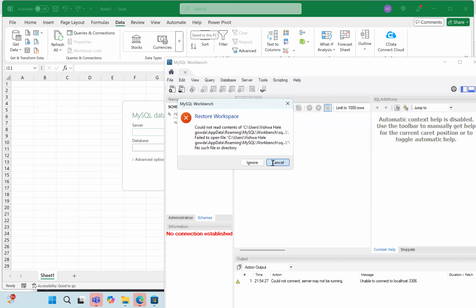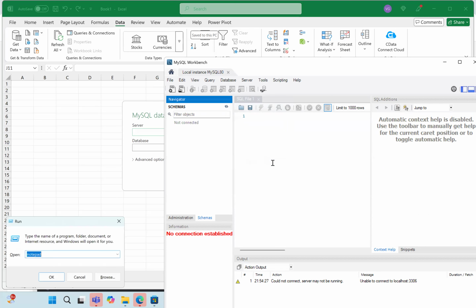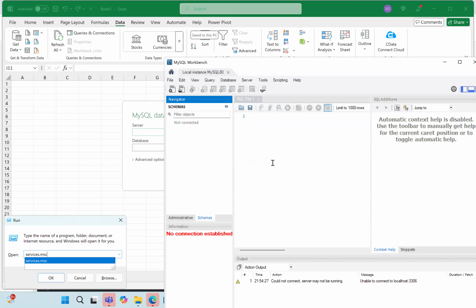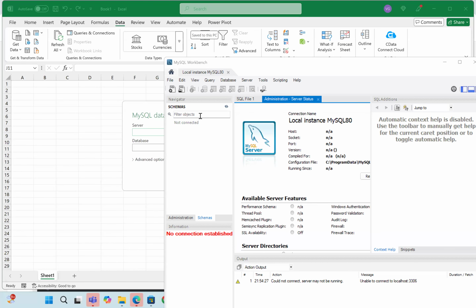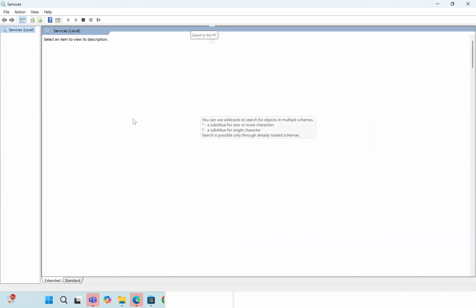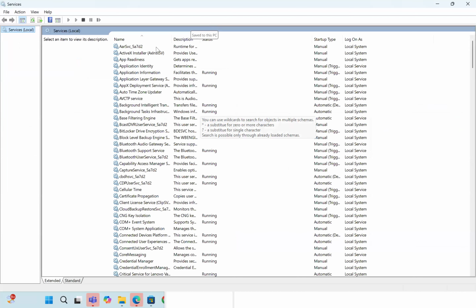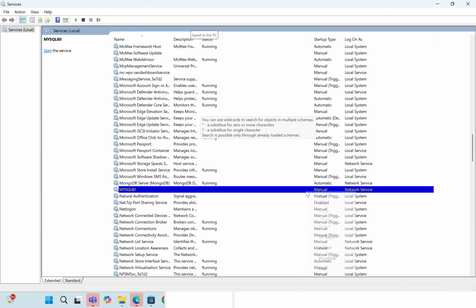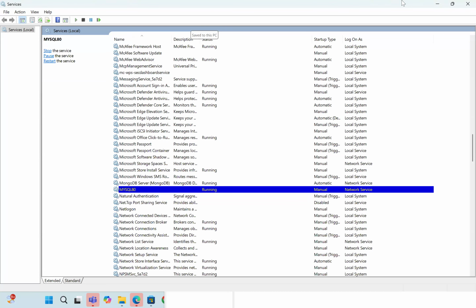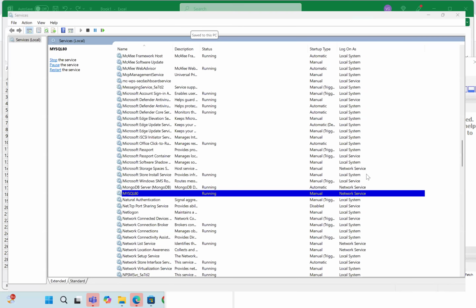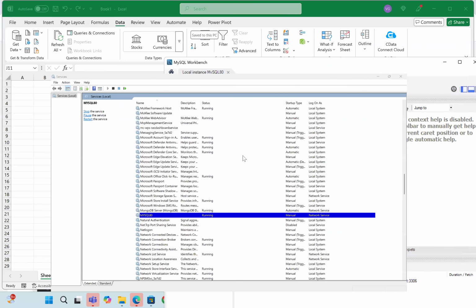Right now it says MySQL is not running, so I'll go to services and click on MySQL. My MySQL is not running here, so I'll click on start. Yes, now MySQL is running. Scroll down and refresh. Now the MySQL database is running.